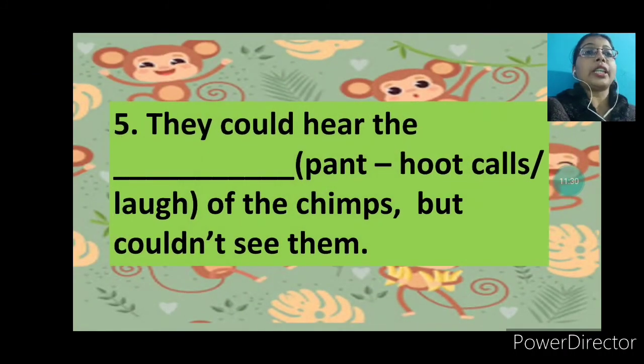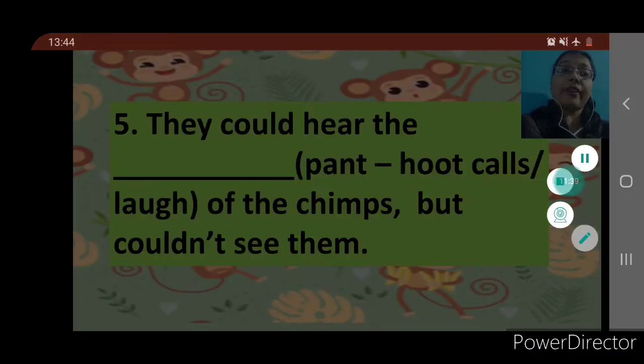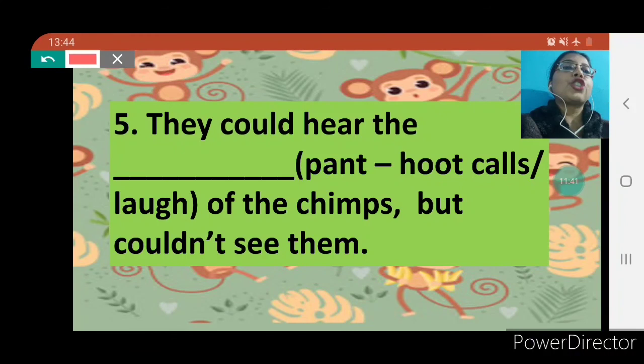Next is, they could hear the dash of the chimps but couldn't see them. In this story we have studied that chimps produce pant-hoot calls.